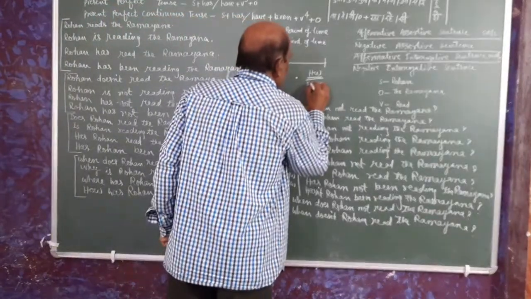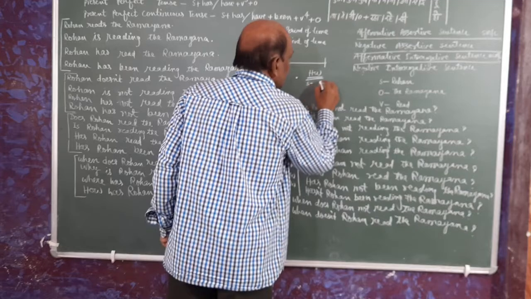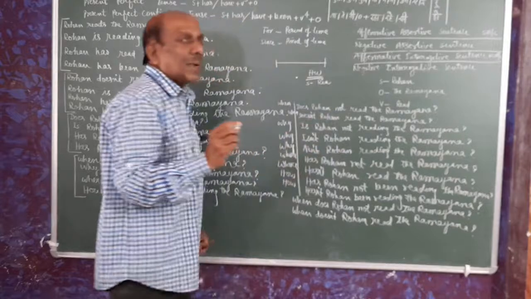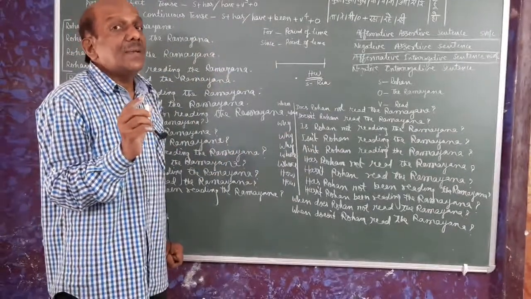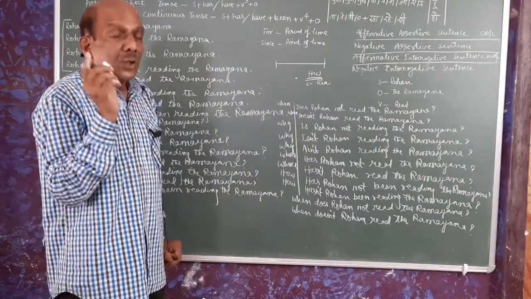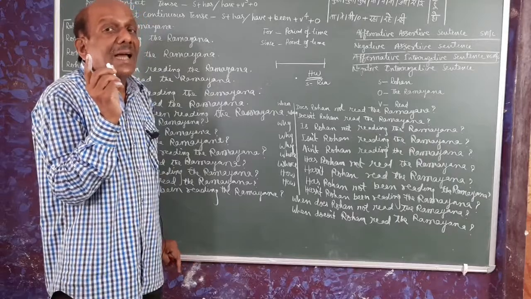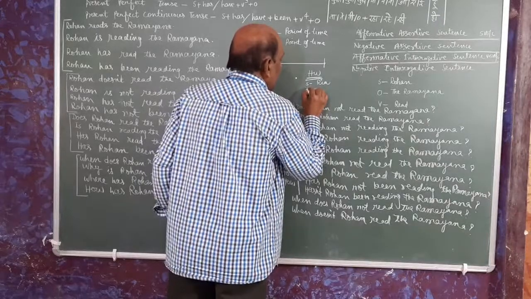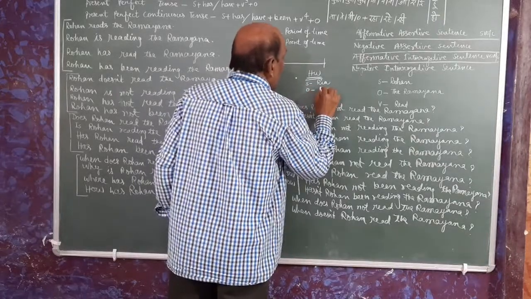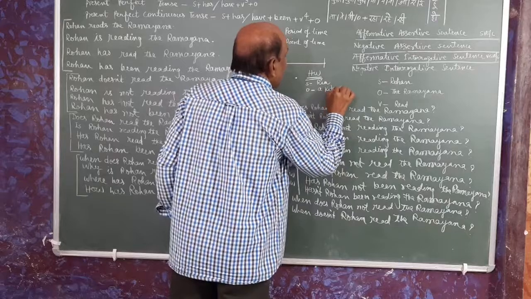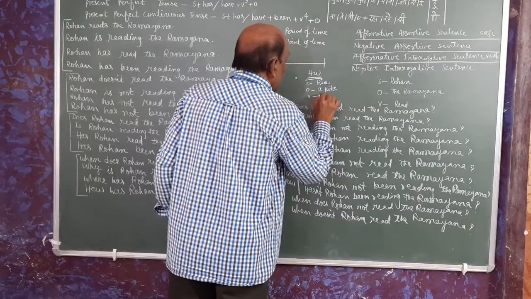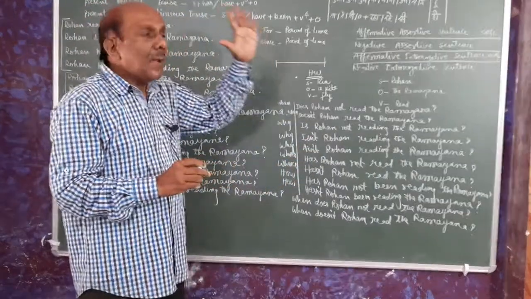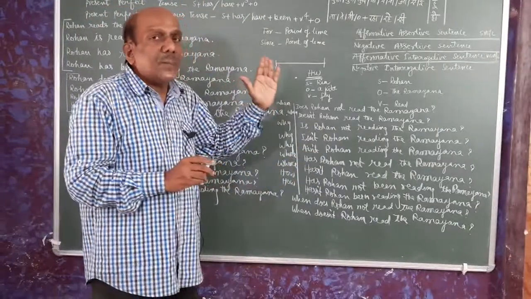Now see here, subject is Riya. See the spelling of Riya. I have written R-I-A, and you have seen Riya Chakrabarti R-I-Y-A, but I have written here R-I-A. And for object, a kite, and for verb, F-L-Y, fly. Now you have to frame sentences based on present tense.